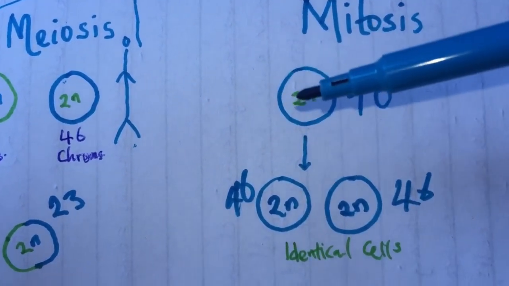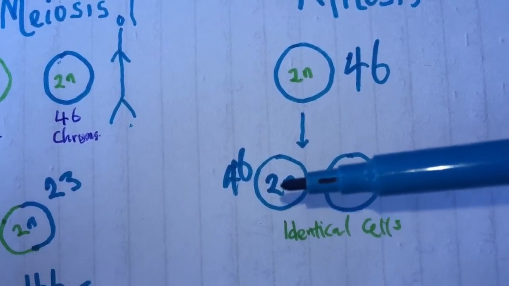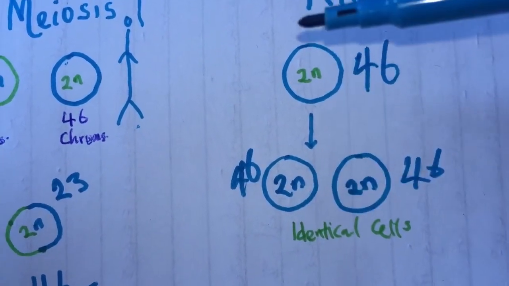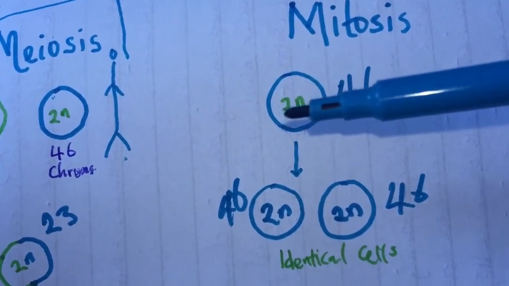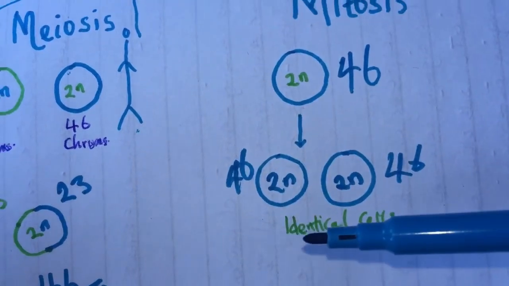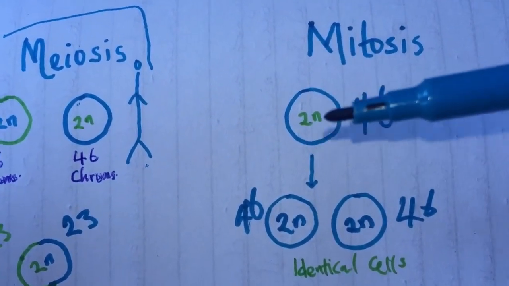Remember, before that happens, it will have to make a copy of itself. That is why you're having 2 identical cells that are also diploid, because there was a replication here. It has to make a copy of itself first before it divides into 2. And that entire process will be explained in subsequent videos.